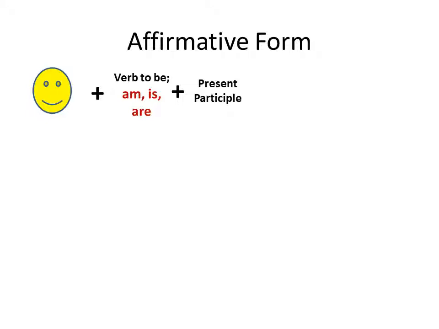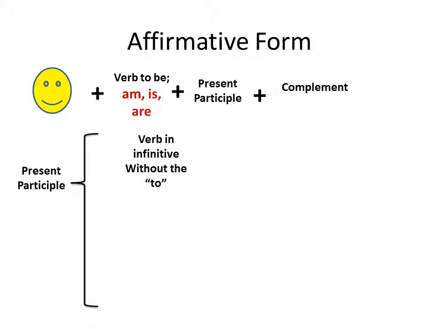Affirmative form. We want to start with the subject plus the verb to be, which is going to be am, is, or are, plus present participle plus the complement. But how are we going to form the present participle? ¿Cómo lo vamos a formar?